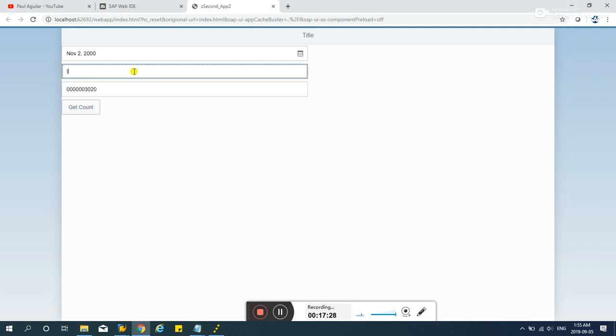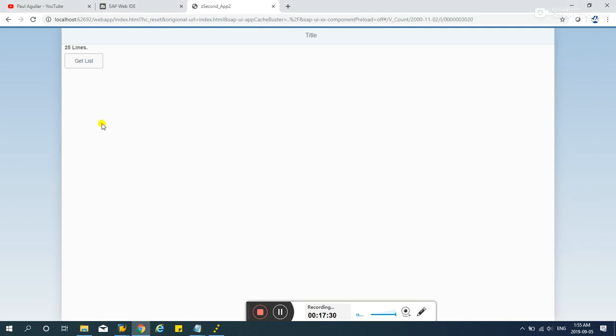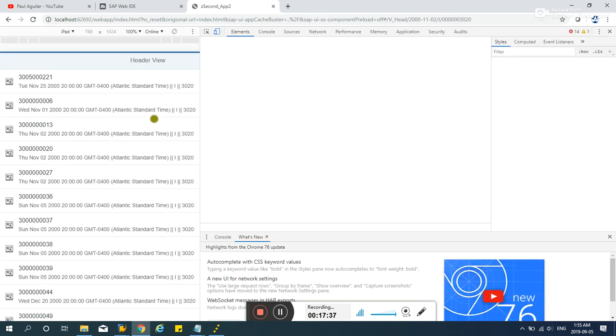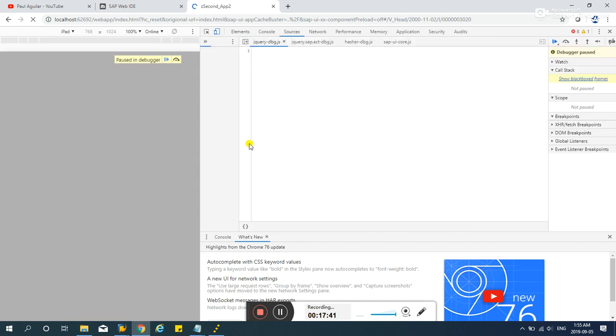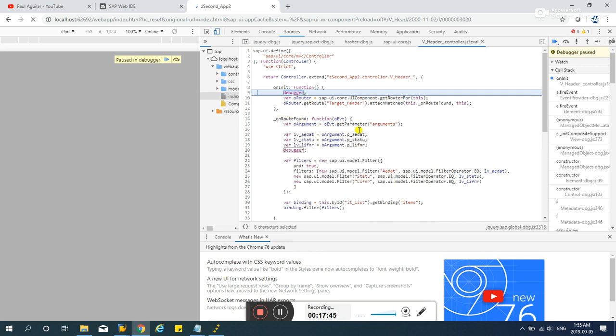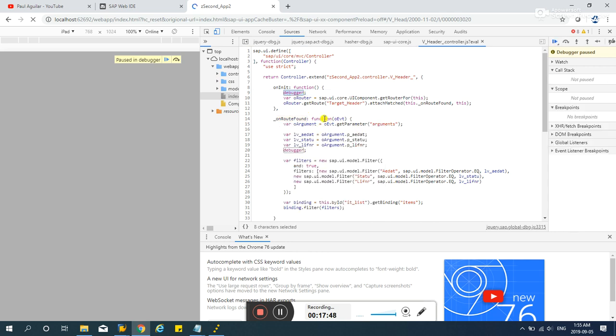Vendor is this guy here, and status is I, get list. So there. If we do an inspection here and refresh that, see if it hits the debugger. Yeah, it did hit it, so it should be working.